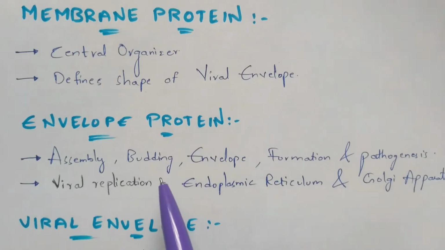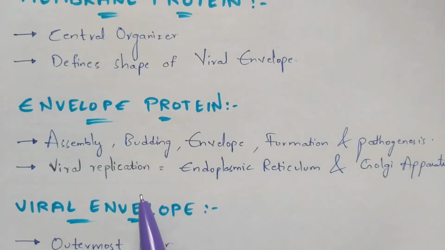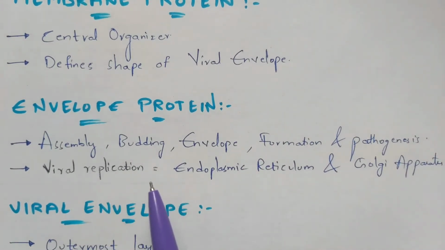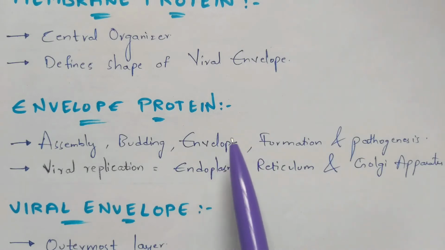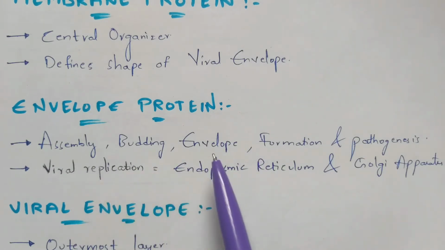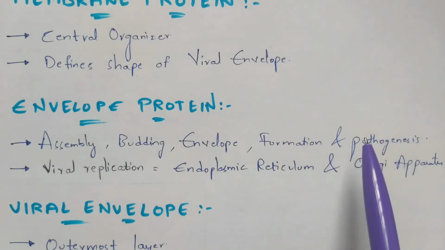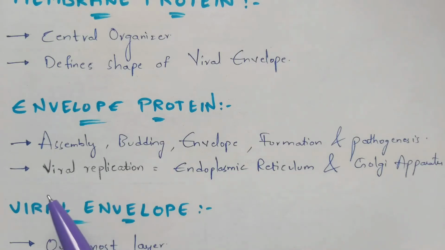Next, the envelope protein, which is the E protein. This E protein is a very small protein, mainly present on the surface of the viral body. The main function of these E proteins is that they are integral membrane proteins, involved in various stages of the coronavirus life cycle, like assembly, budding, envelope formation, and pathogenesis. Even in the endoplasmic reticulum and the Golgi apparatus, it plays a major role in viral replication. Which protein? The envelope protein.